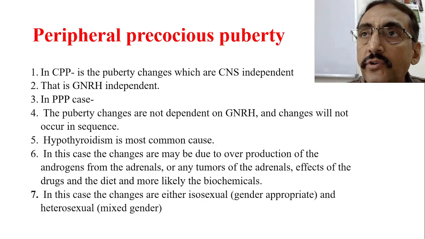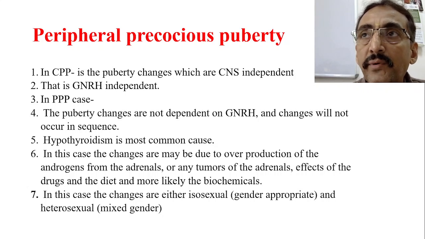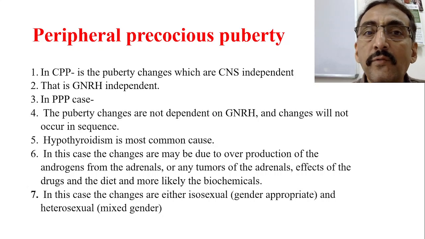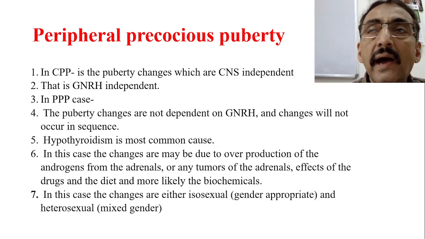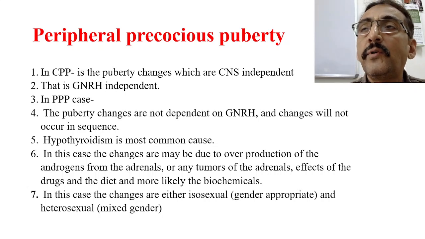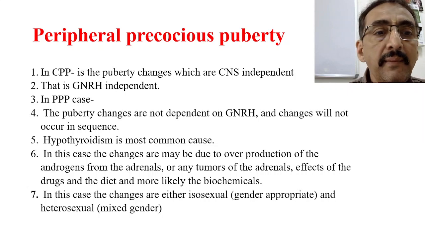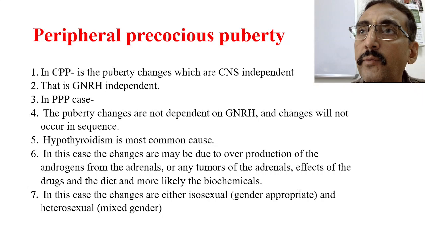Now, talking about peripheral precocious puberty, in today's class we are focusing on one important fact: the most common cause of peripheral precocious puberty in female is hypothyroidism. Very important, and nowadays hypothyroidism is becoming more and more common, and it is a major cause of peripheral precocious puberty.